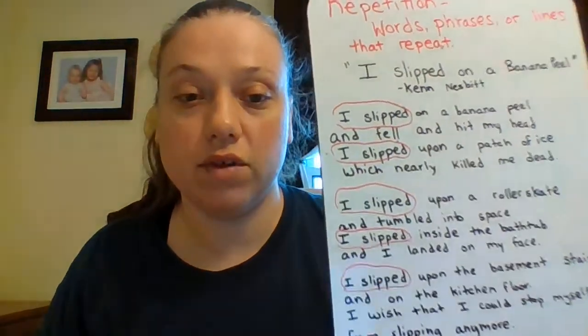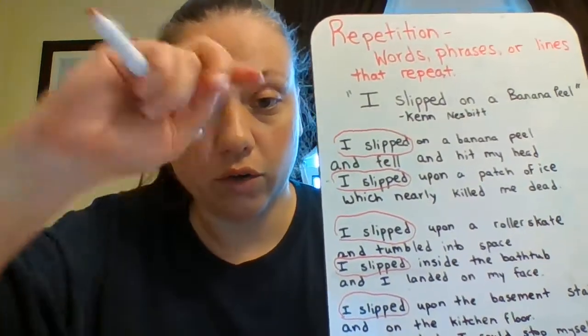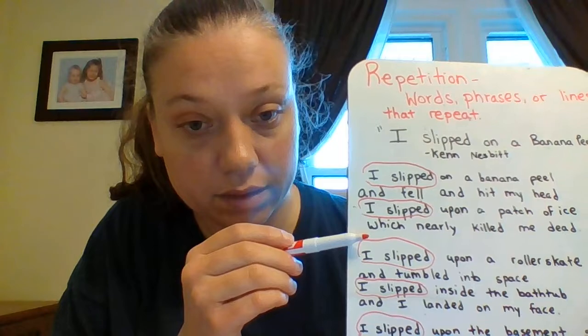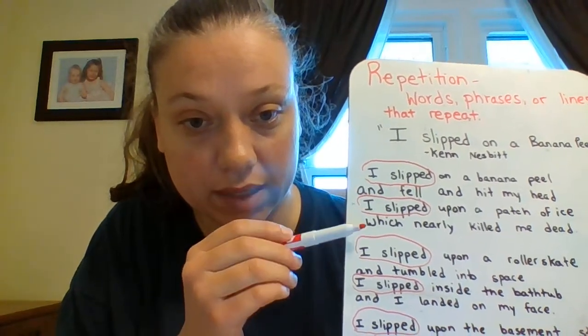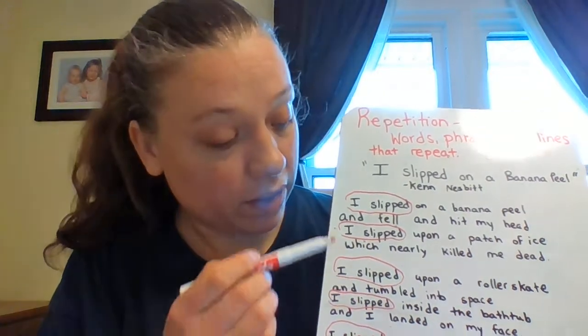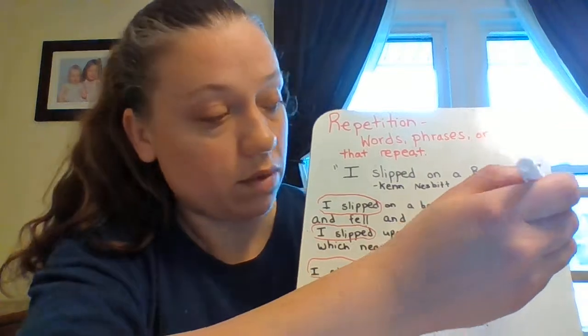The next thing you have to do is count the stanzas. Stanzas are a group of lines in a poem, and it's broken up by a space. That's how you know the difference between a stanza and just another line in the stanza. If I look here, I see that I have a space here, so this would be stanza 1.